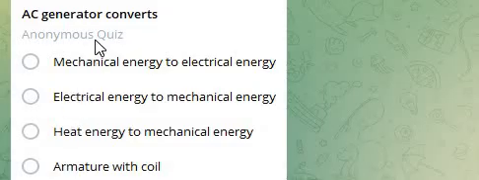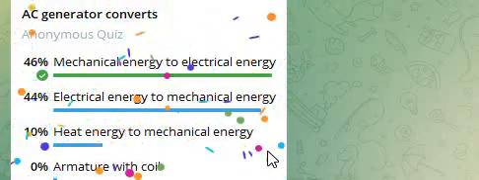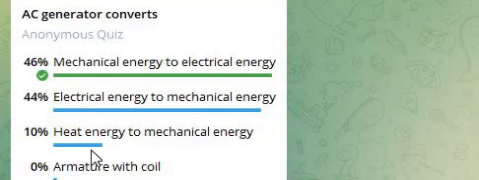AC generator converts... So answer is A, mechanical energy to electrical energy, because an AC generator converts mechanical energy into electrical energy based on the principle of electromagnetic induction. So answer is mechanical energy to electrical energy.